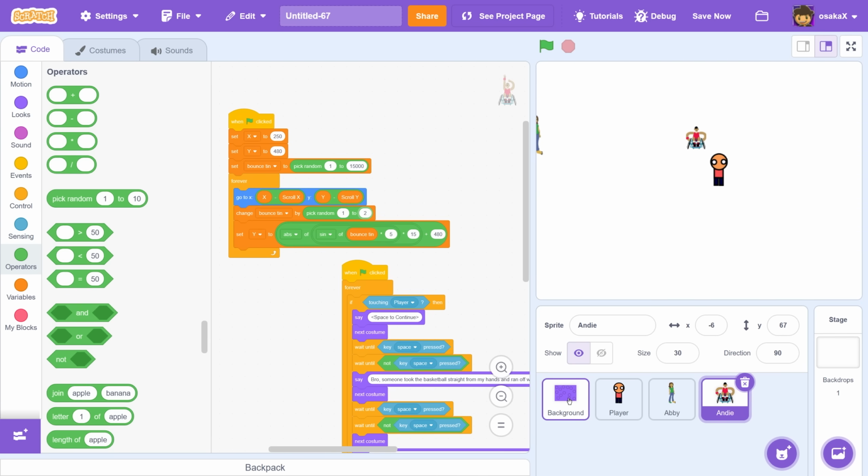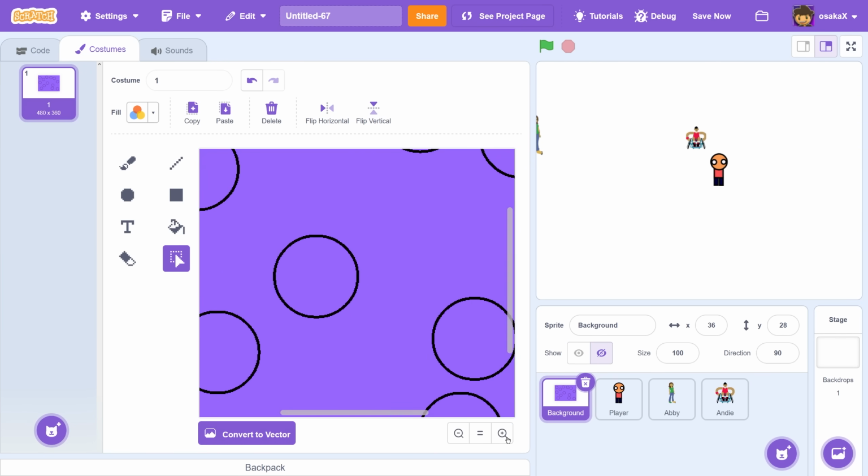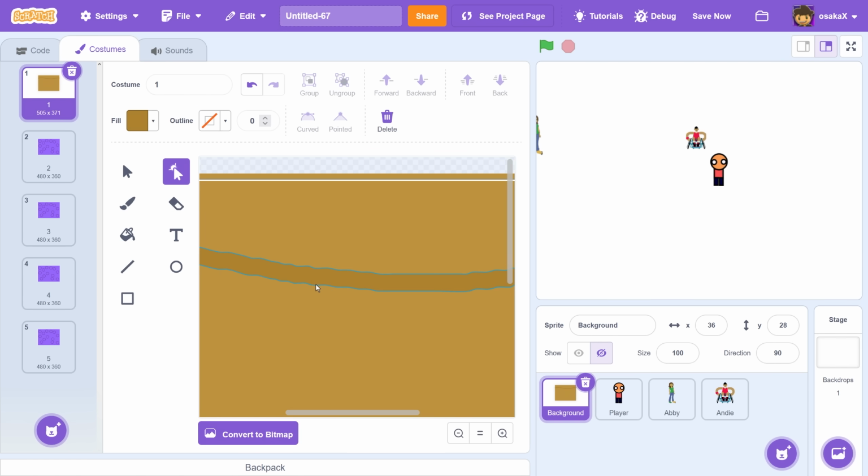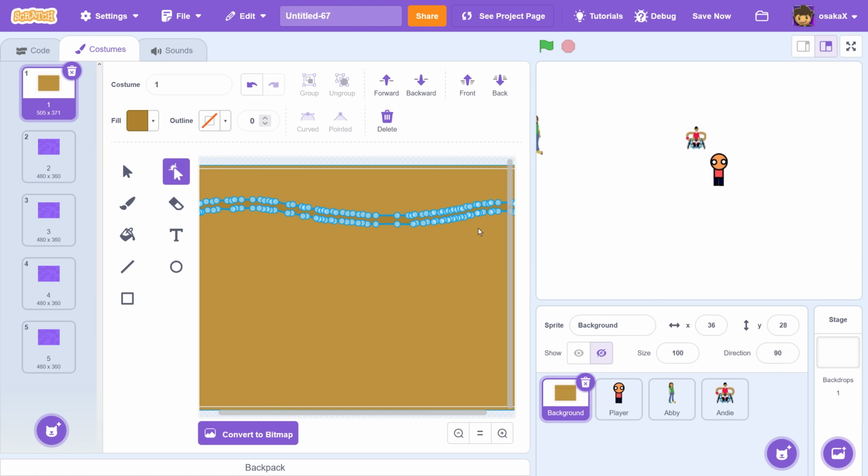Okay, so I think I'm gonna need to design the actual town. So why does the brush tool look like that? Wait, why does it actually look like that? Isn't the paintbrush supposed to be smoother?